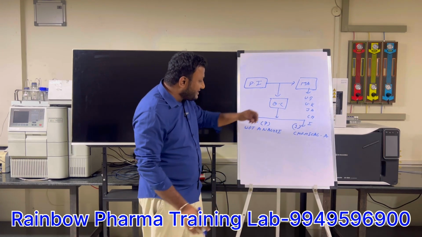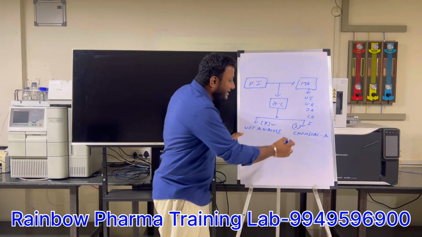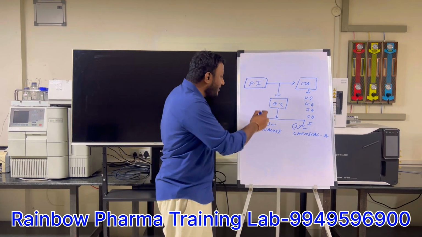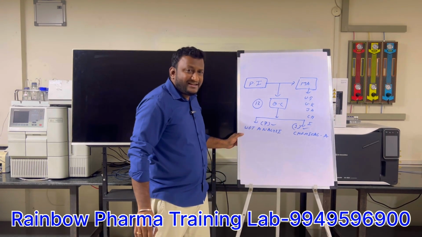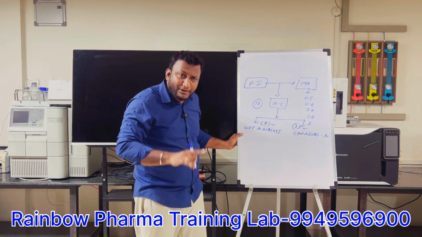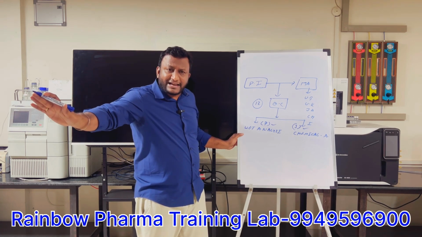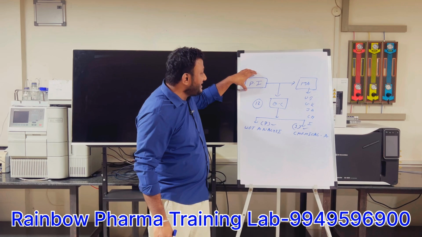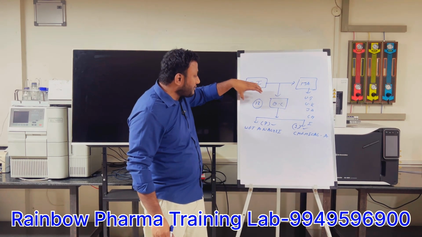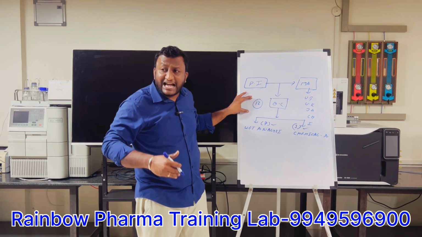How many tests do we have in the wet analysis? We have 7 quality test parameters to check in the wet analysis and 5 chemical tests. In total, how many tests do we have? That means 12 test parameters. If any manufacturing industry manufactures any product, not only Dolo, any tablet, before sending it to the market they need to send the samples to the QC. The quality control department has to check these 12 quality test parameters. Each and every test has a limit.